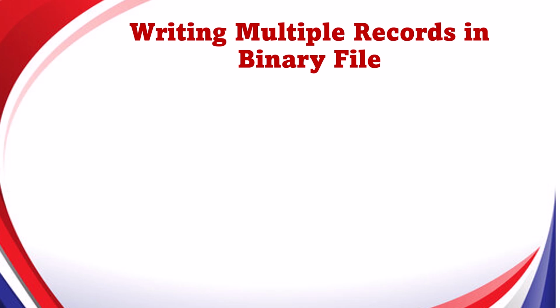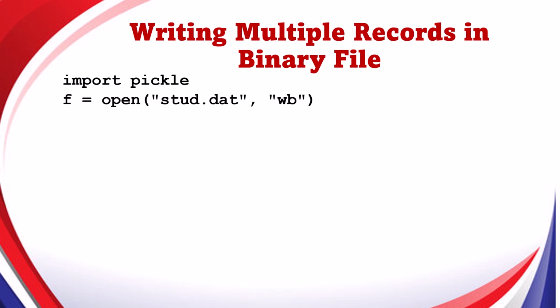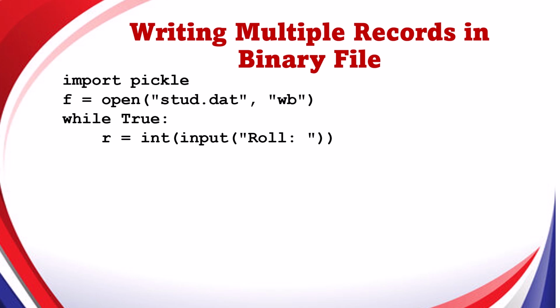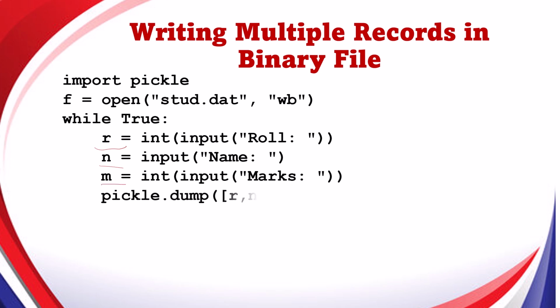We want to write multiple records to the binary file after taking input from the user. Again, import the Pickle module, open the file in write mode, and input the data. I have taken 3 variables: roll number, name and marks, and then I am dumping that data to the binary file. In this example, I am using a list, so I am dumping roll number, name and marks in the form of a list to the binary file.